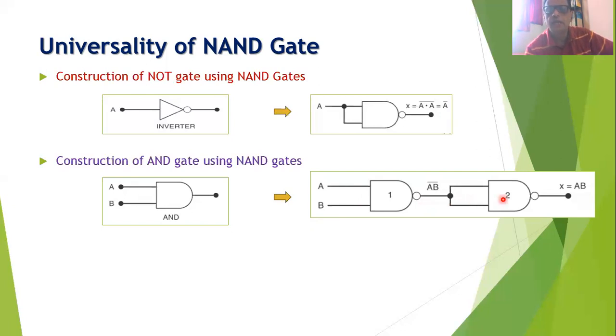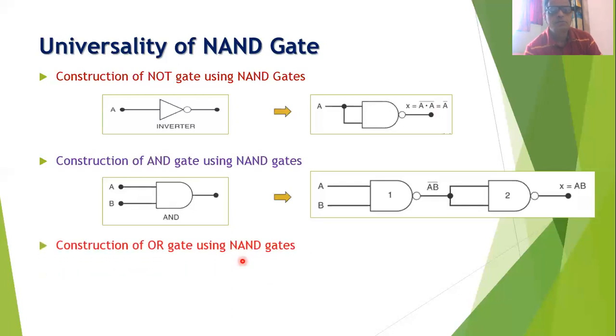And you will find that this NAND gate works like a NOT gate because its inputs are shorted. And therefore, the output of the second NAND gate can be written as A into B complement and again complement, that is double complement. But double complement will cancel with each other. And therefore, we can say that the output of this NAND gate is X is equal to A into B. That is, when the 2 NAND gates are connected as shown in the diagram, then both of these NAND gates work like an AND gate.